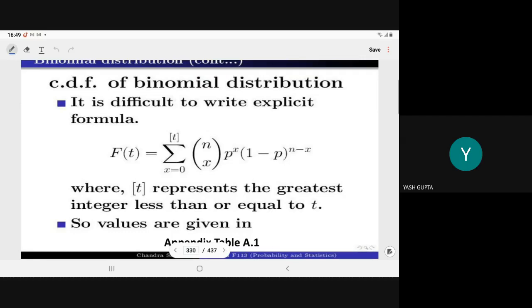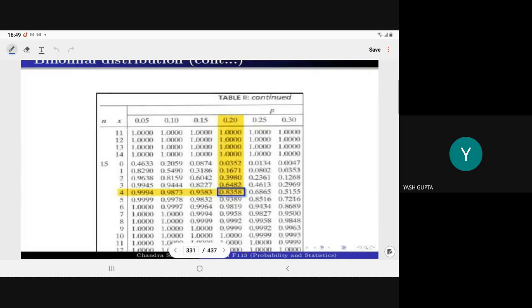Means you must know both approaches for computing the mean and variance, by definition and through the MGF. Now CDF. For the CDF it is very hard to determine a closed form formula. So as I have told you, we have the table. In your book we have the table in the appendix, table A.1. So here you can see we have the table like this, with the different values of p.